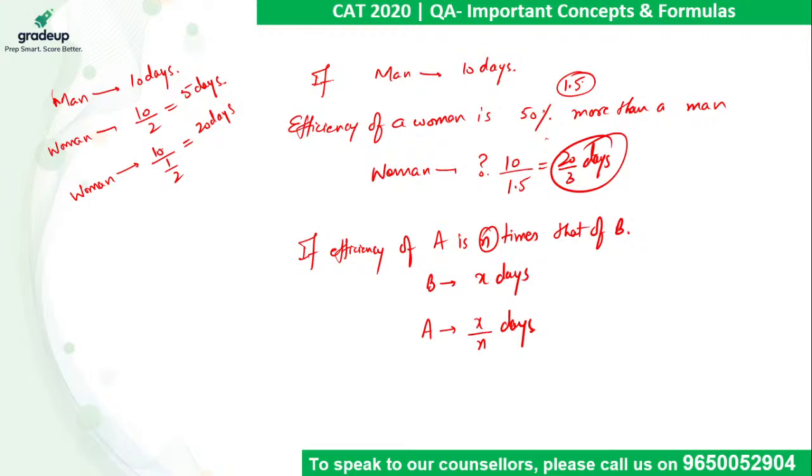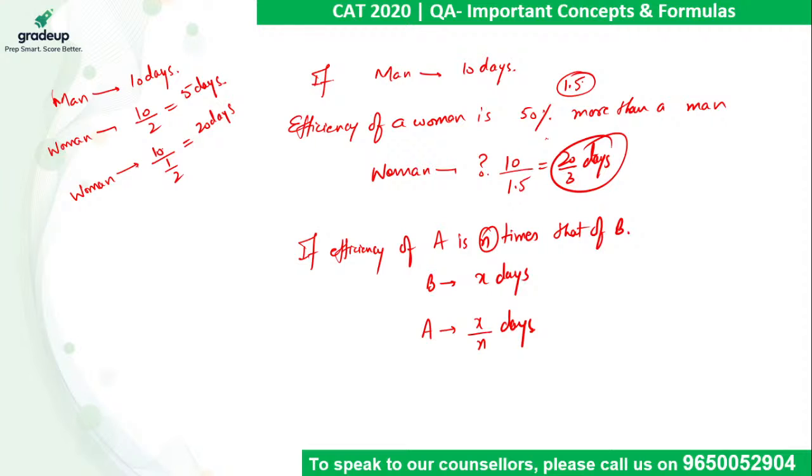Chandrika, that's what I'm explaining. So if man can do a work in 10 days, and if I say woman is twice as efficient, if the efficiency of woman is double, so the time taken will be half. तब तो 5 days होता है ना. But I am asking efficiency of a woman is 50% more than a man. मैंने double तो बोला ही नहीं. If I say efficiency of a woman is 100% more than a man, तब वो double बनेगी. 50% ज्यादा है तो efficiency will be 1.5 times.